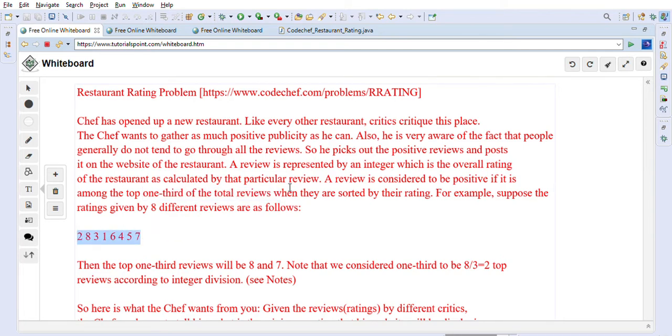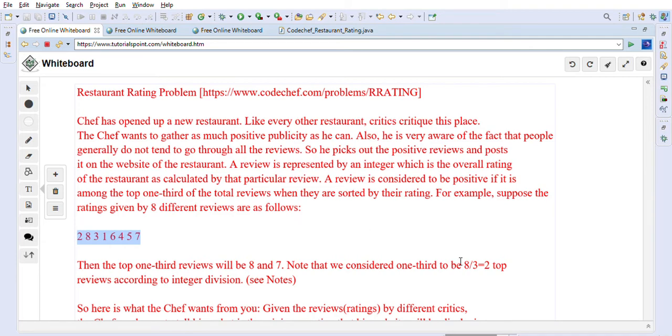Now this is a very important part to solve this problem. A review is considered to be positive if it is among the top one third of total reviews, right? So we have to calculate that one third of total reviews. So for example, if these are 8 reviews, then top one third will be 2, right? 8 divided by 3, and we will be using floor.